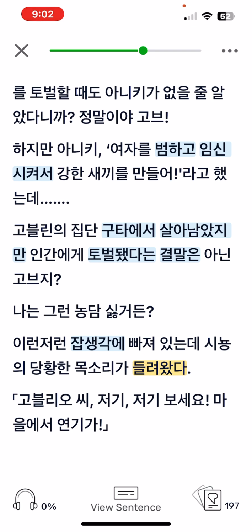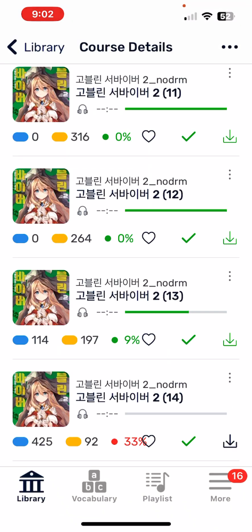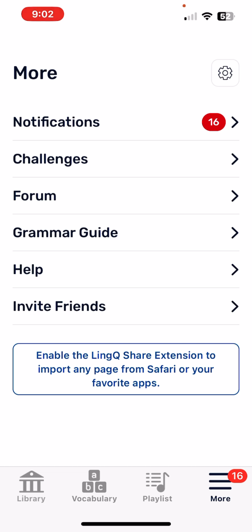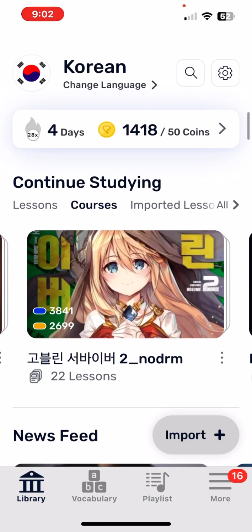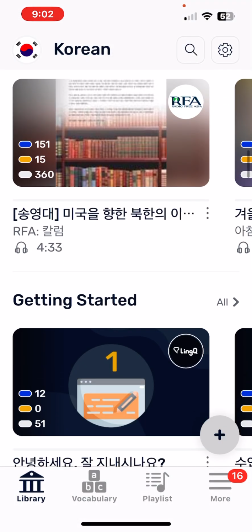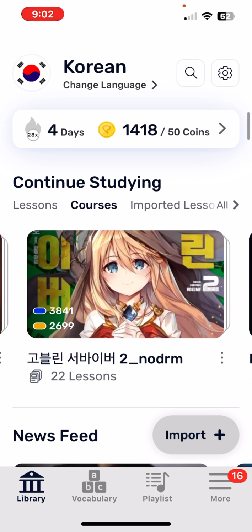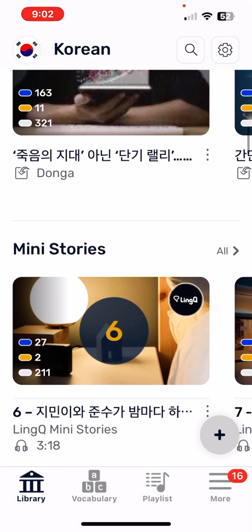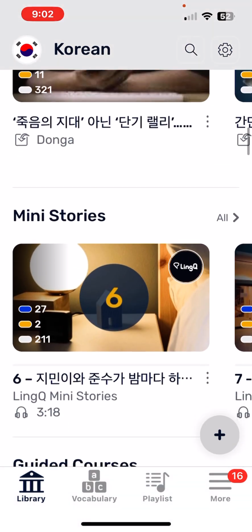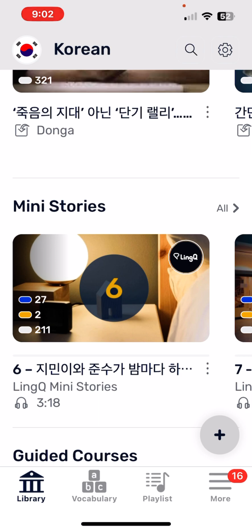So basically, the idea is here. I'm in this book in Link. First I'll just show here's my library. Link is a kind of ebook reading app for language learners, but not just ebooks, but several things. And they've got their own Link mini stories, their own material as well.